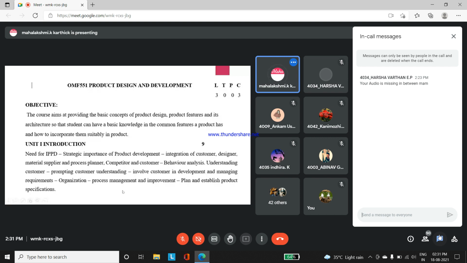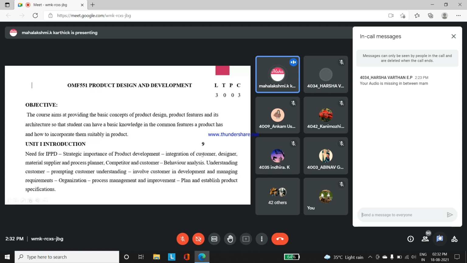Next, integration of customers. You all know, if you're going to create a product just for your own self, you can create it, or if you are the head of a company, you're going to create a product which is more innovative. In what way can the customer be satisfied with your created product? How is it going to be useful for the customer? You have to interconnect with the customers.